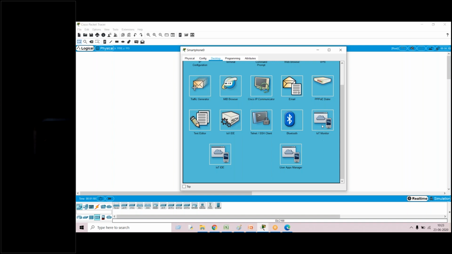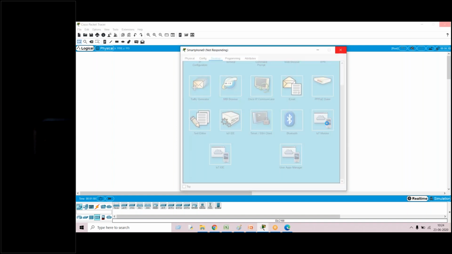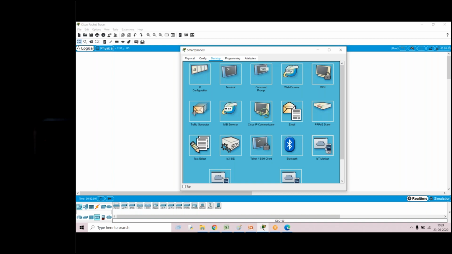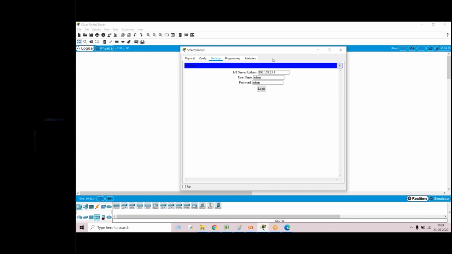In the smartphone desktop, I'll be using IoT monitor. In the IoT monitor, we already know how to check the IP address of this. So I'm just logging in. The third step is done.